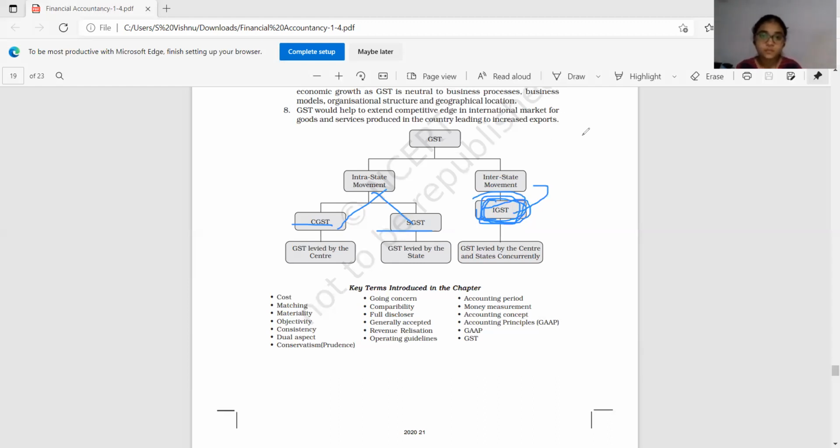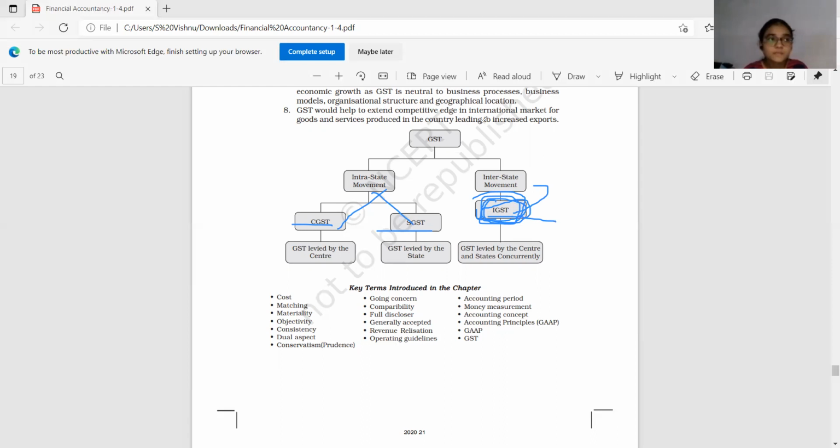Suppose we are living in Telangana. You also belong to Telangana only or Andhra? Telangana, sir. Okay. From Telangana, if goods travel across the border to Andhra Pradesh, IGST will be attracted. Integrated goods and services tax you have to pay. The purchaser or the seller, as the case may be, or the shopkeeper or the trader, in simple terms, they have to pay it.